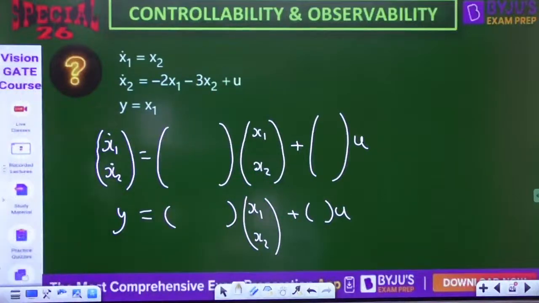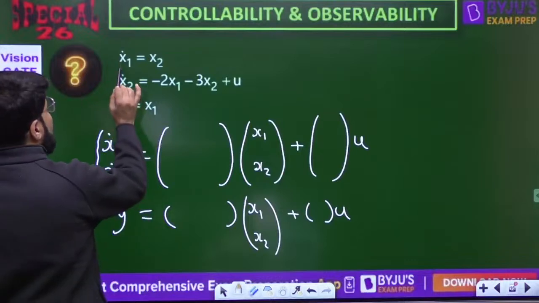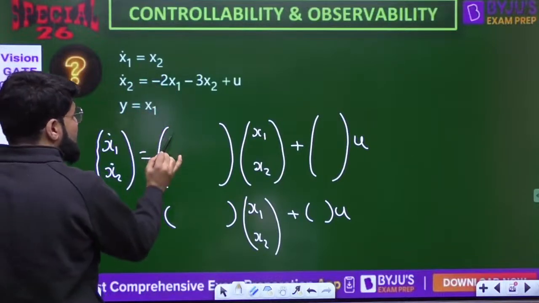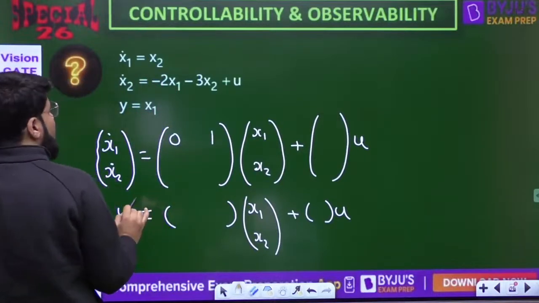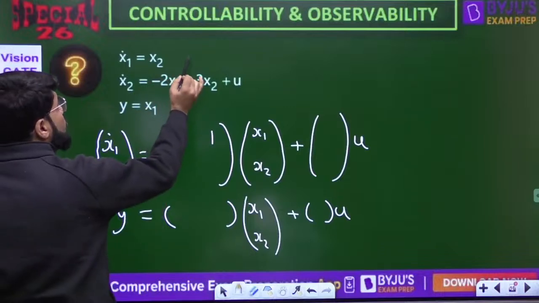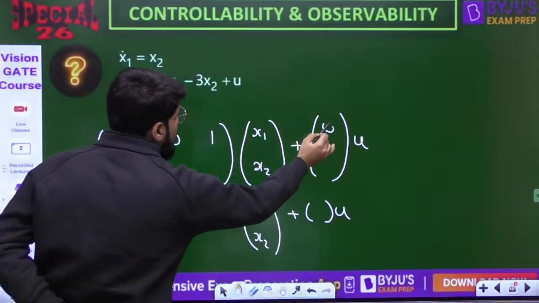Okay, right, x dot is Ax plus Bu. Now the first equation, x1 dot is only x2; x1 is absent, so the coefficient is 0. Plus how many times u? There is no u, there is no input term, so the input coefficient is 0.